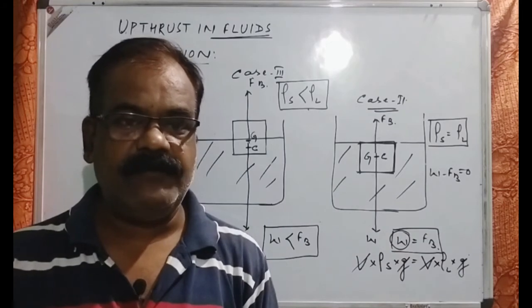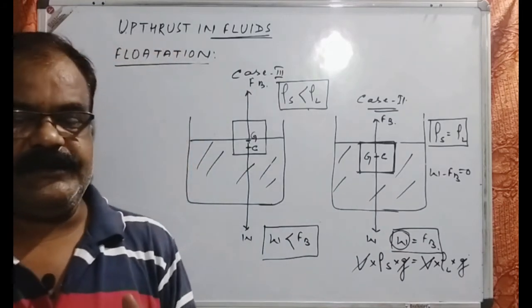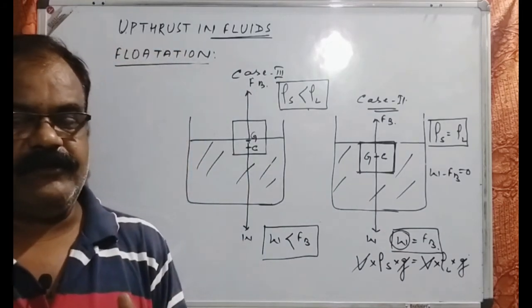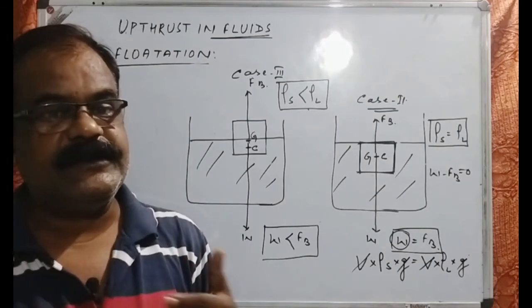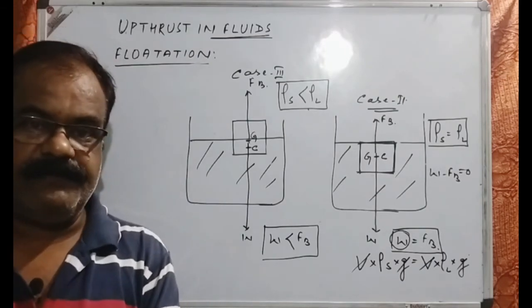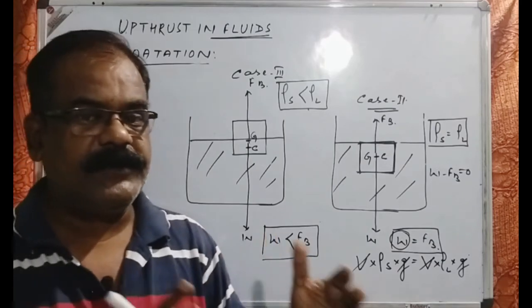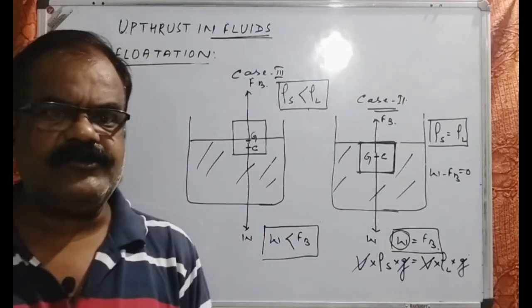At that time you will find that there is a variation in the part of the ship which is immersed, whenever it is coming from the sea to the river.